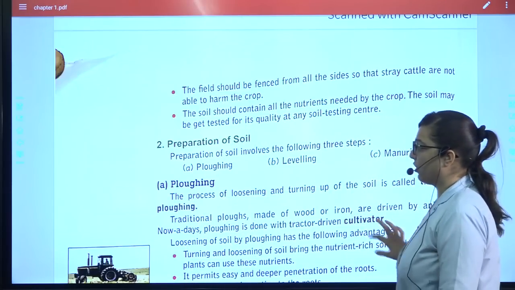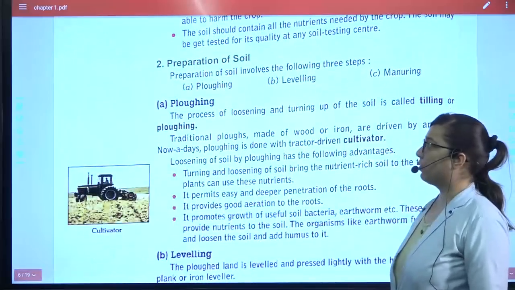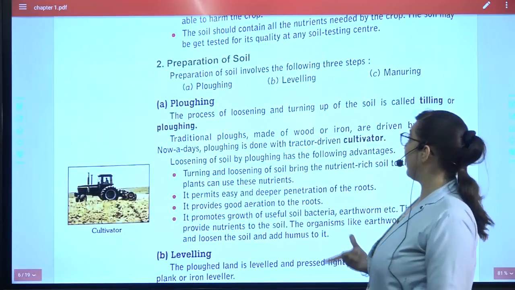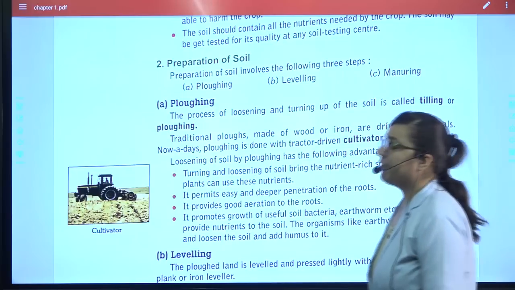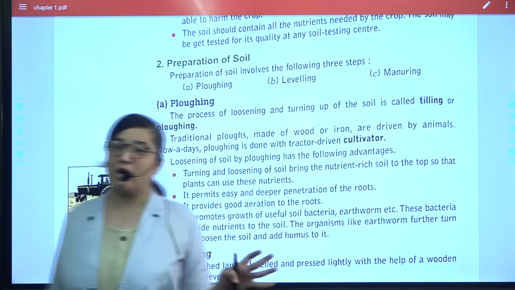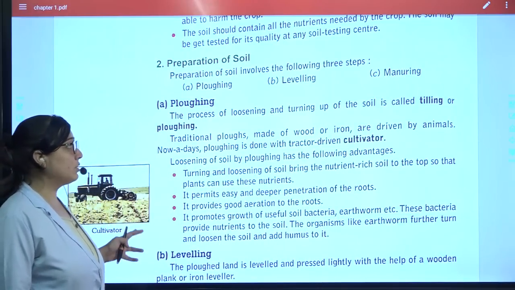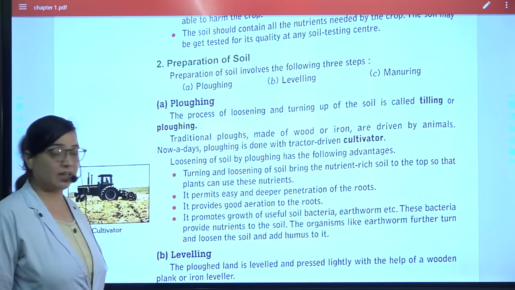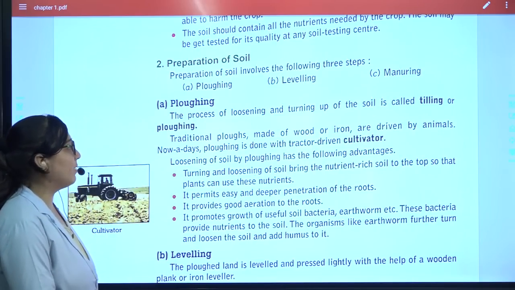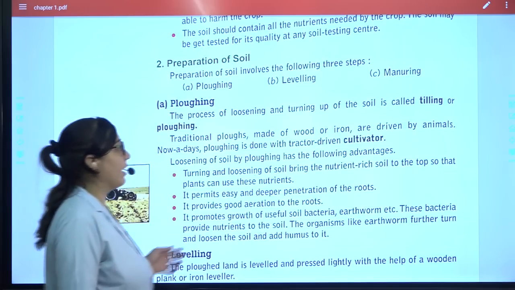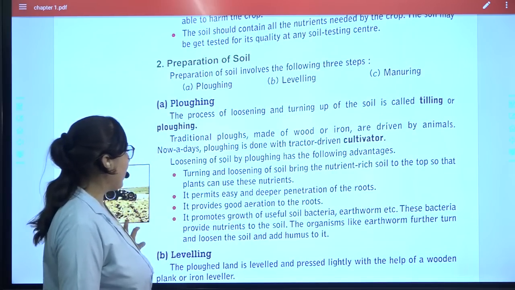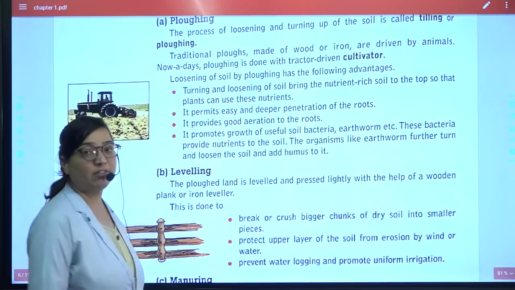Next is the preparation of the soil, which includes three things: plowing, leveling and manuring. We know that the process in which the soil is loosened and turned up is called tilling or plowing. The traditional plows are made of wood and driven by animals, but nowadays it is done with a tractor.